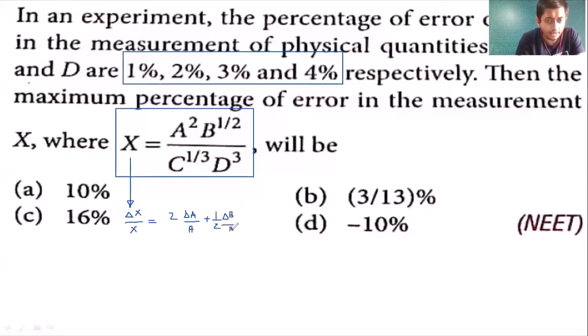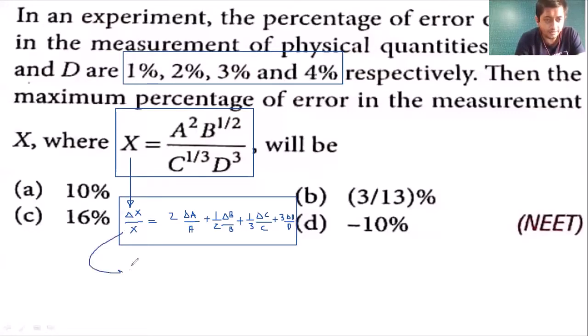Plus it will become 1 by 3. So it is 1 by 3 relative error in c. Plus it will become 3 times relative error in d. So my dear students, इस पूरे इक्वेशन को हम लोग 100 से मल्टीप्लाई करते, तो अगर हम लोगों ने इस पूरे इक्वेशन को 100 से मल्टीप्लाई किया, then relative error in x becomes percentage error in x, जो हमसे पूछा गया, percentage error in x, and that will be equal to, I'm multiplying this entire part by 100,